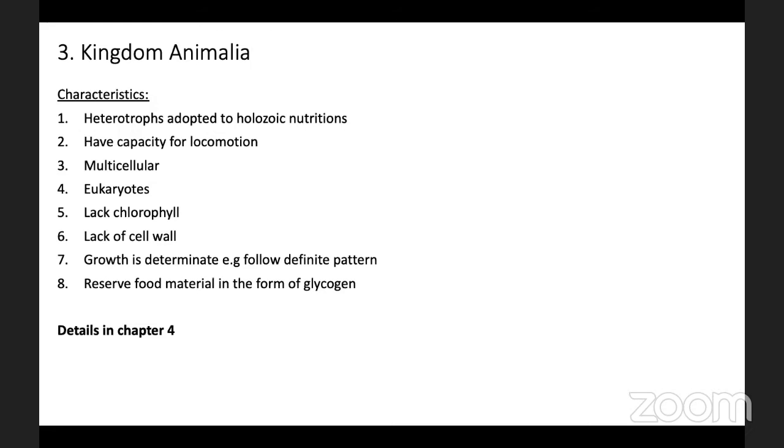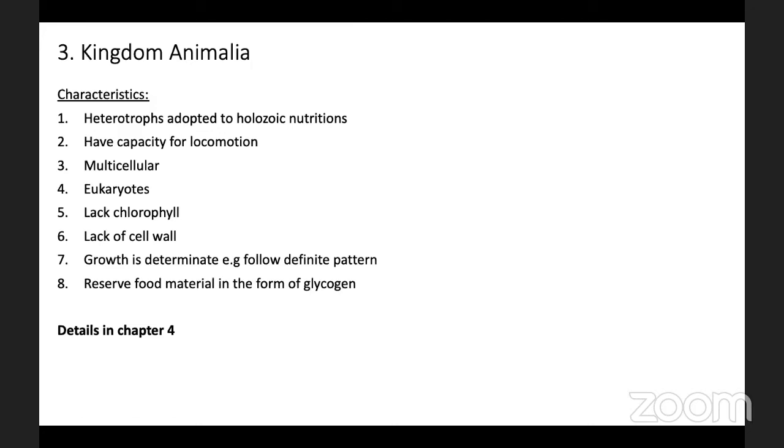Now this kingdom Animalia is differentiated into two groups on the basis of chordates and non-chordates. Chordates means those animals having a notochord. And non-chordates means animals without a notochord.